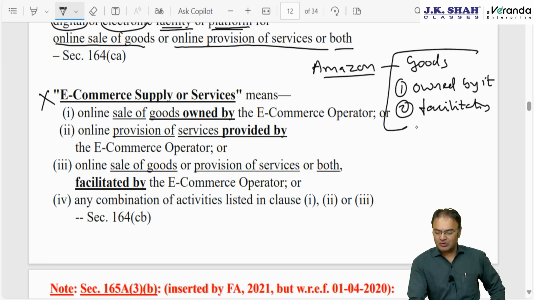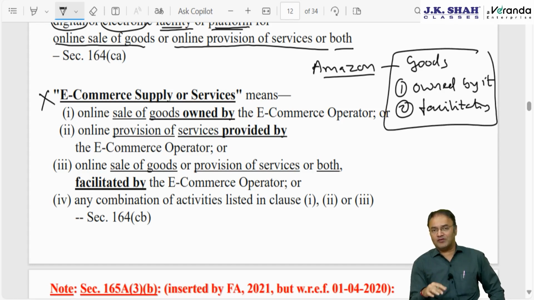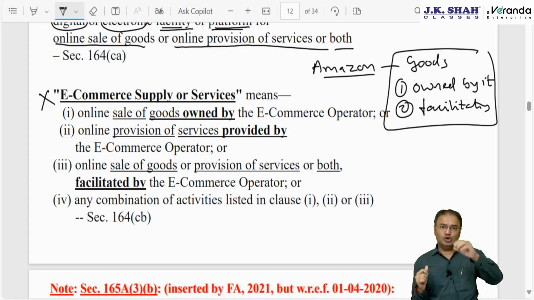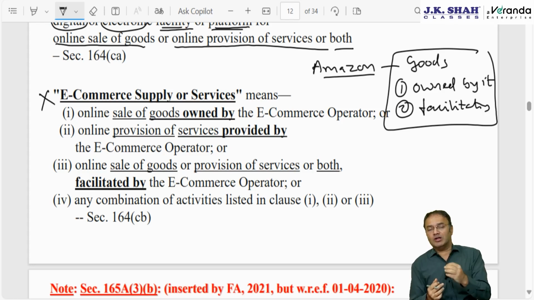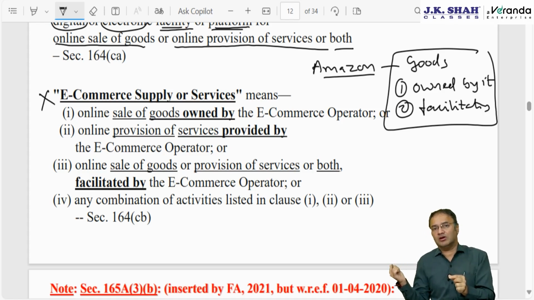Same thing for services also. Either the services are provided by Amazon of its own by keeping its own staff, or Amazon is outsourcing the work to a third party. You as a customer place an order with me for so and so services, like Urban Clap or Urban Company. Either I have my own staff who can provide services to you, then I am providing services of my own. Alternatively, I can avail services of a third party. For example, I don't have any plumber, electrician, etc. on my payroll. I am Urban Company. Whenever you contact me and place your order, I will arrange a third party contractor, plumber, carpenter, etc. and send him to you.